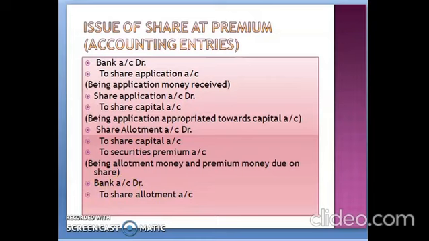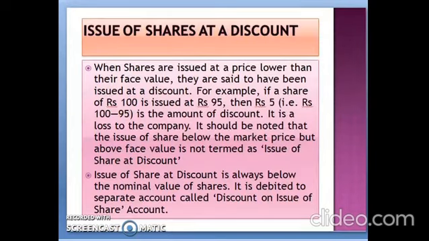After that we have the next procedure, that is issue of shares at a discount. So students, discount means when the shares are issued at a price lower than their face value. It is considered as shares issued at a discount. For example, if the share of rupees 100 is issued at rupees 95, then 5 rupees, that is 100 minus 95, is the amount of discount, and it is a loss to the company.